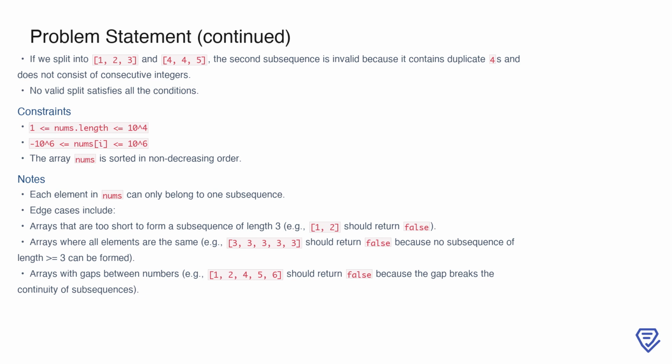The constraints of the problem, such as the array length and the need for consecutive integers, make certain edge cases important. For example, arrays that are too short, have all identical elements, or include gaps between numbers are prime examples where a valid split might not be possible.